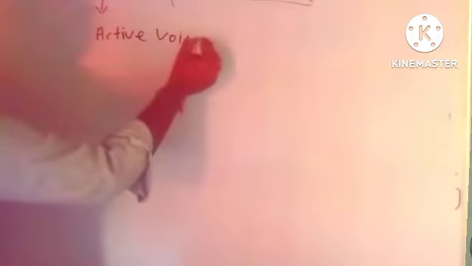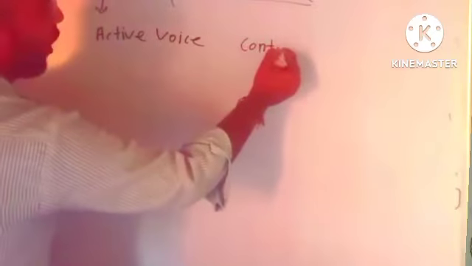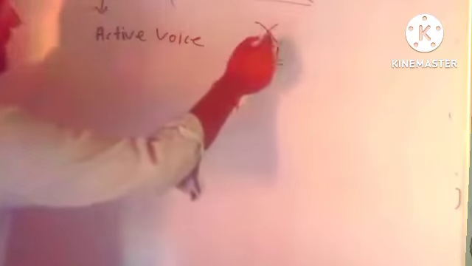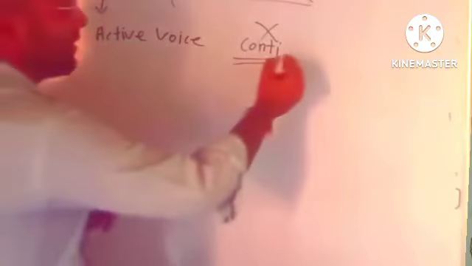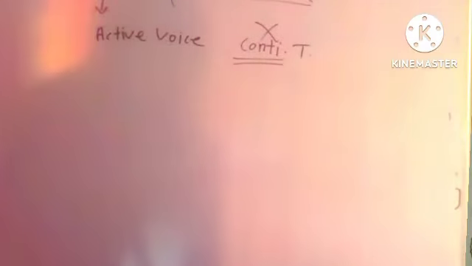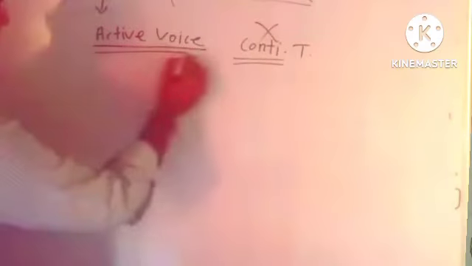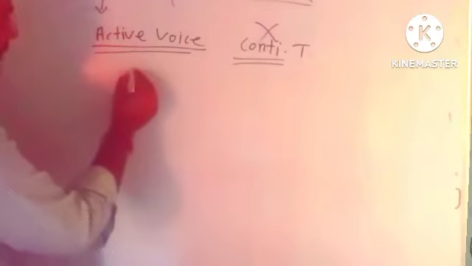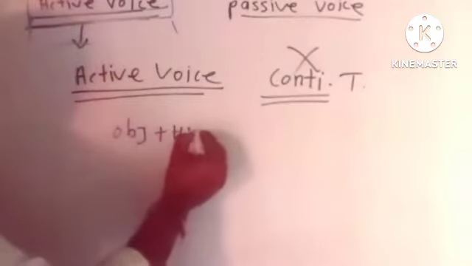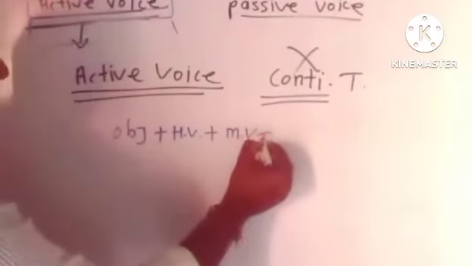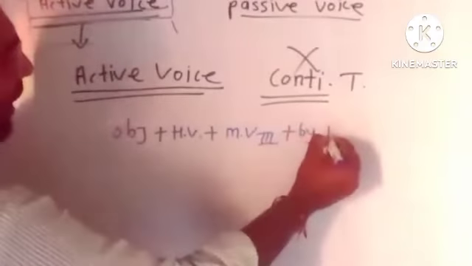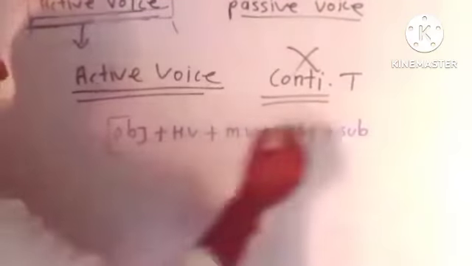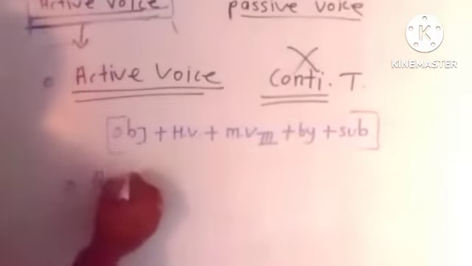When active voice is not continuous tense, cross means continuous tense नहीं है, so what will be the structure? Object plus helping verb plus third form of main verb plus by plus subject.